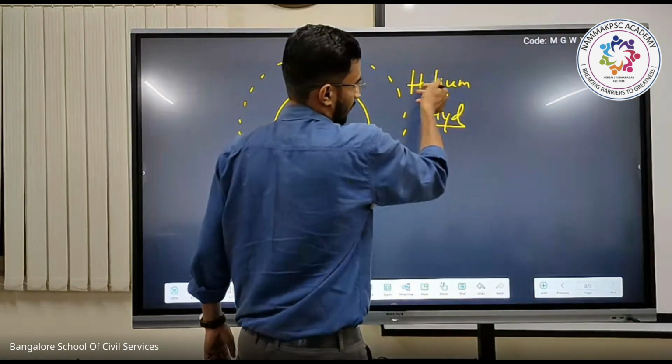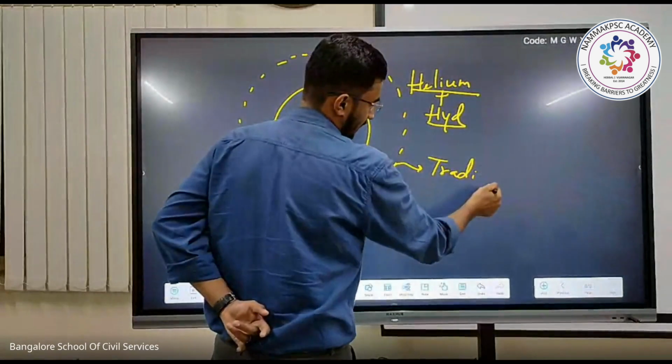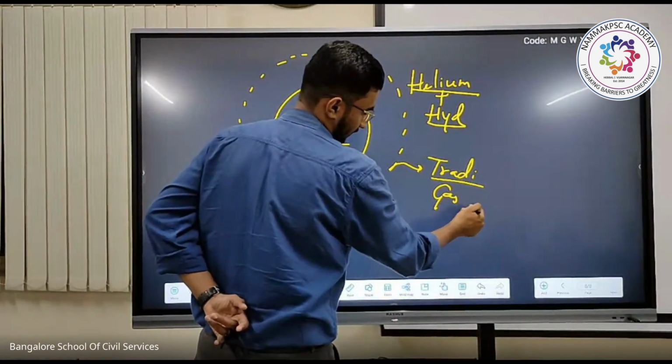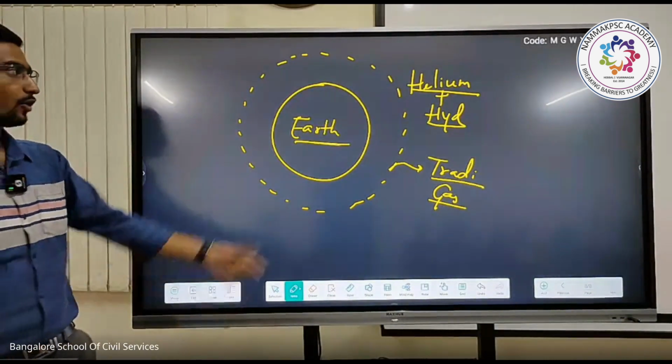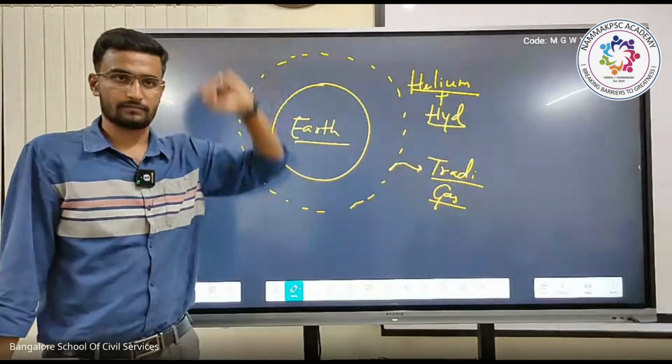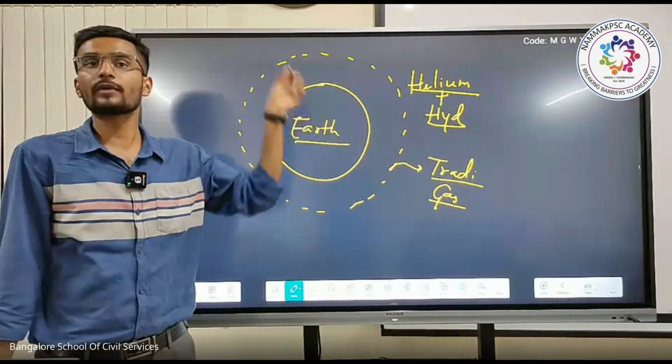This is the initial or traditional gaseous material. Now, due to the presence of hydrogen and helium, will the Earth be in a solid shape or will it be molten?